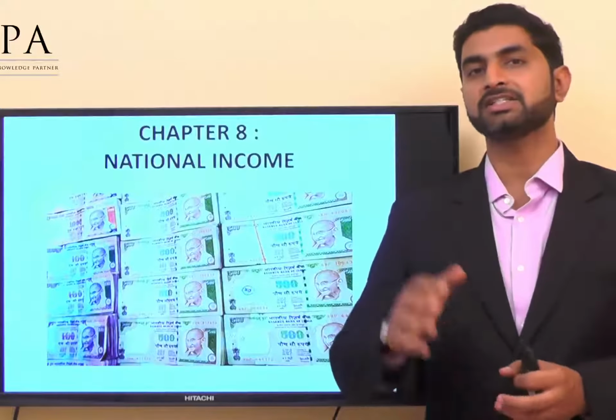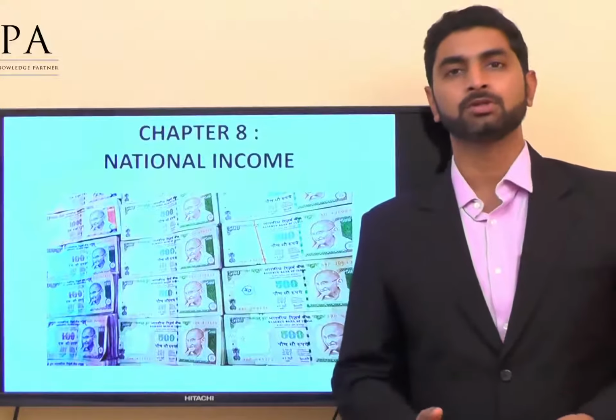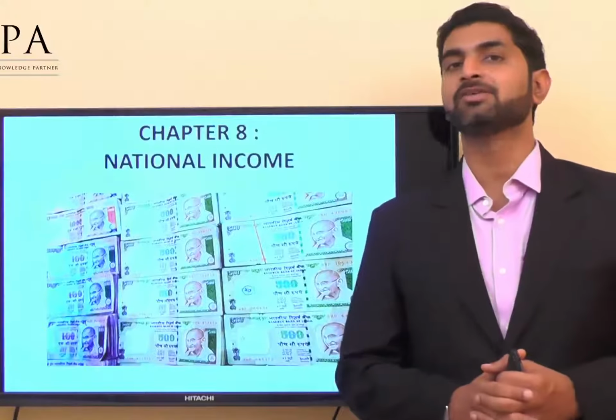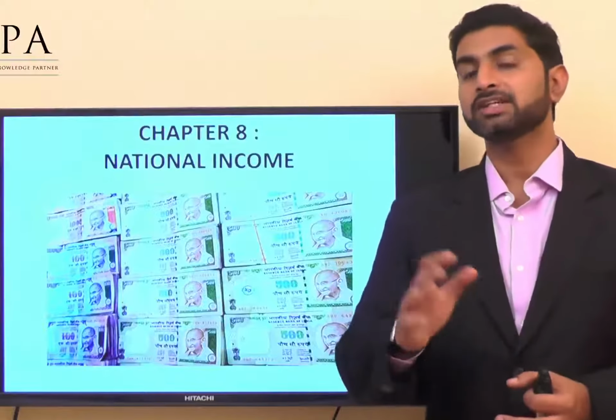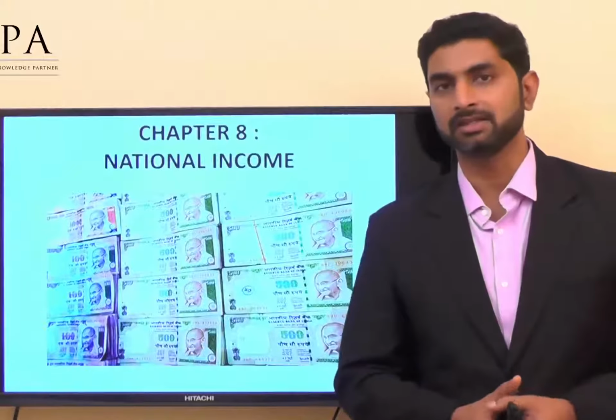When someone says that GDP has gone up, NNP has gone up, what exactly happened? We don't know. But we get a smile on our face that something is happening. But when GDP is going down, we are worried, even though we don't know exactly what is happening. So that is what we are going to devise in this chapter. The name of the chapter is National Income.